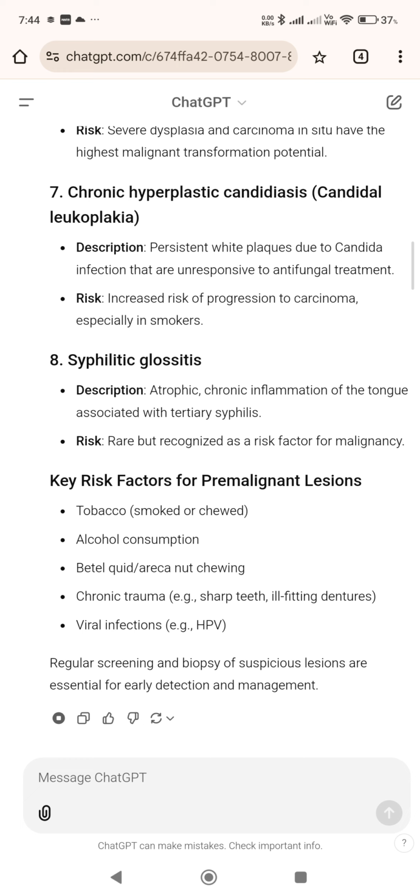8. Syphilitic glossitis. Description: atrophic chronic inflammation of the tongue associated with tertiary syphilis. Risk: rare, but recognized as a risk factor for malignancy.